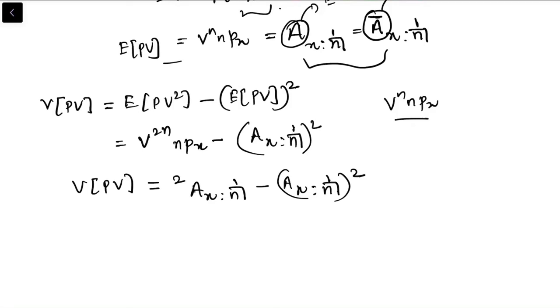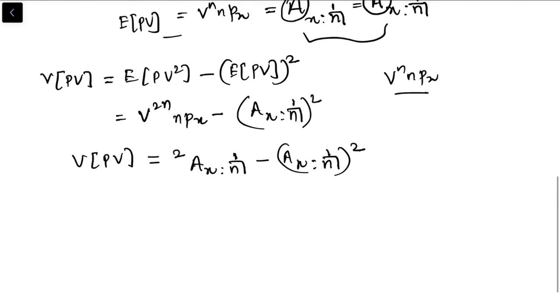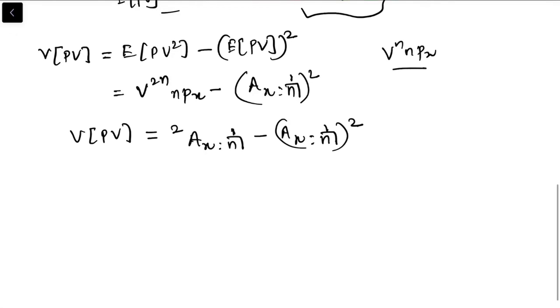You can find these values in the table. I'll show you the table when we do questions in later videos. For now you can just remember this. So this is all about pure endowment assurance.